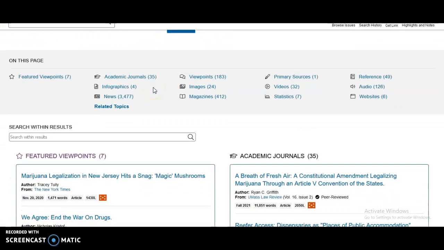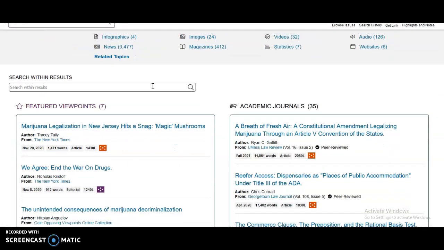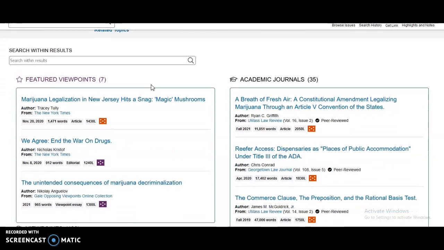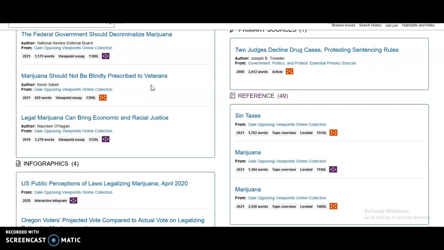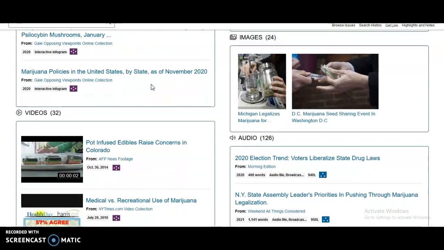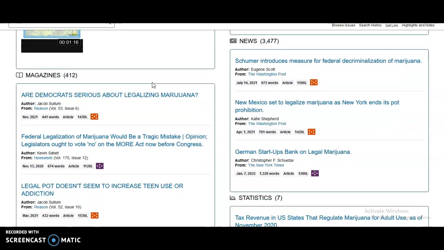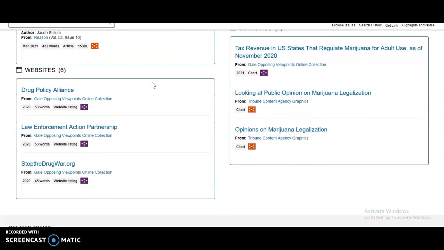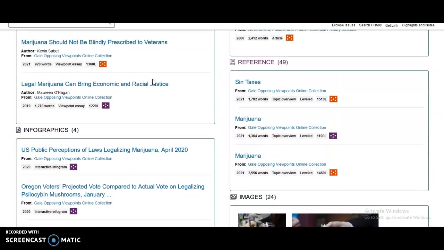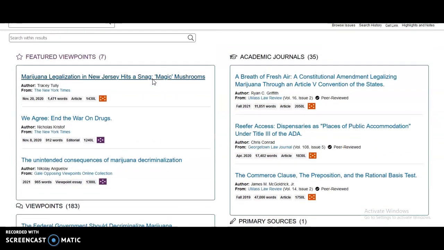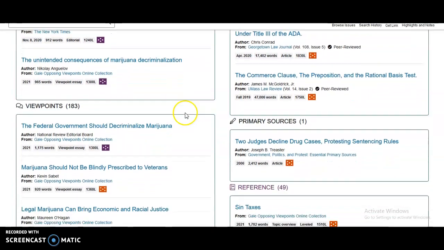Scrolling down, each section has specific types of curated sources. Again, all these sources have to do with the topic of drug legalization. You will see that the boxes only show a few sources. However, the headings at the top of the box show how many more sources are available.